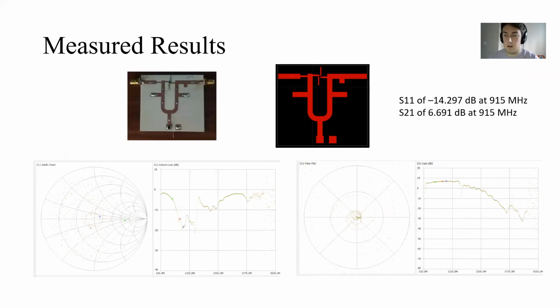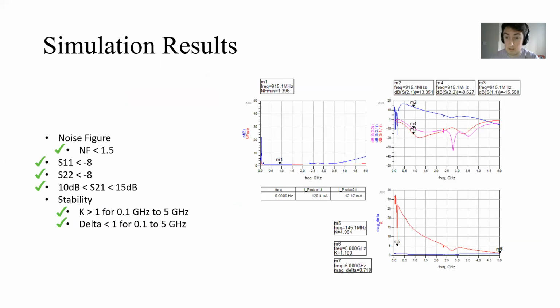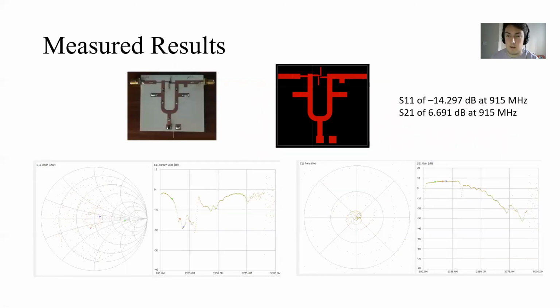And then for the S21 value, I was reading about 6.691 dB, which was about half of what I was seeing in my simulation results. So I wasn't able to meet the exact requirement there, but still able to get a decent gain at S21. These are the two graphs that I got from those measurements. This is S11, the return loss I saw there. And then this is S21. Obviously, we can see I have multiple markers here, but the most important being at 915, where I was getting 6.91 dB.